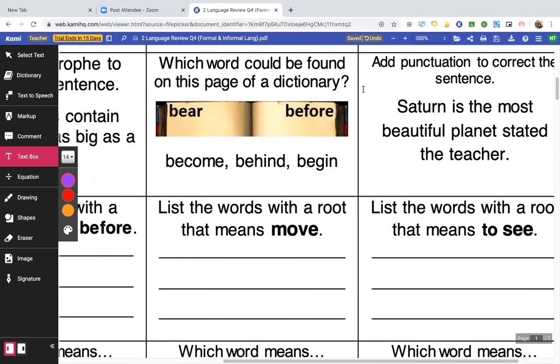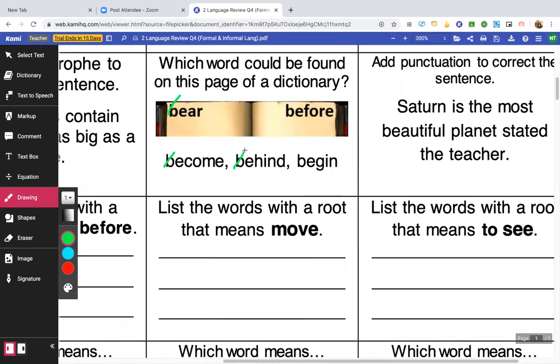All right, which word would be found on this page of the dictionary? So this is just ABC order stuff. Okay, we'll look at the first letter of all of them. It's all B. So, I don't want to put text boxes. I want to draw. Okay, this one has a B. This one has a B. This one has a B. This one has a B. This one has a B. So that doesn't help.